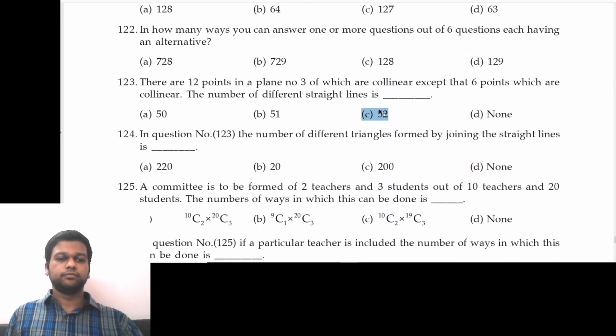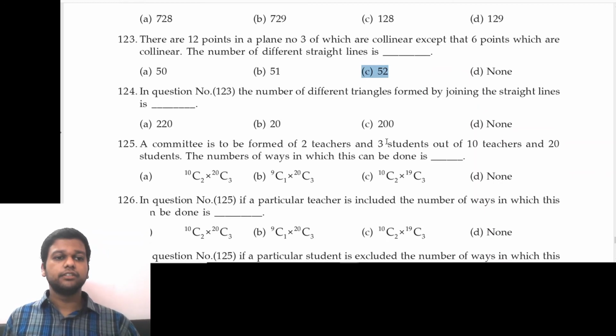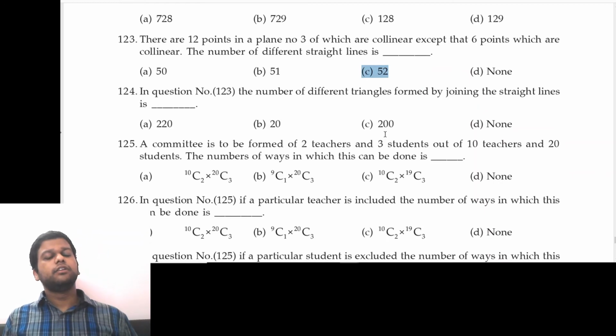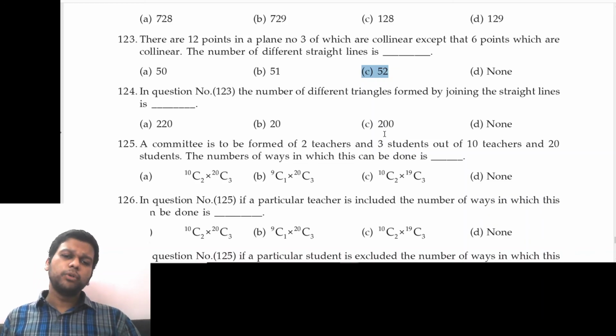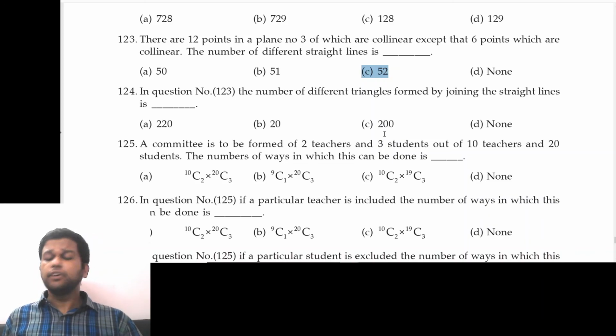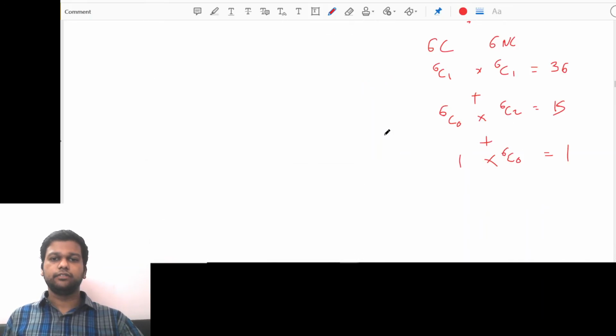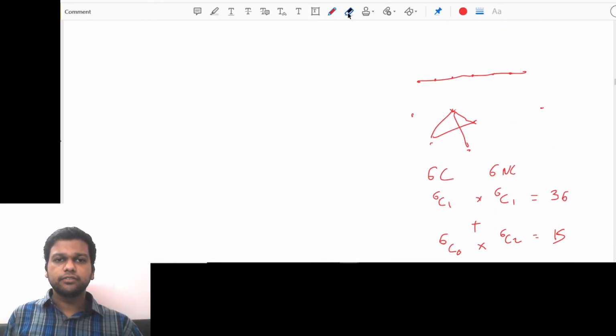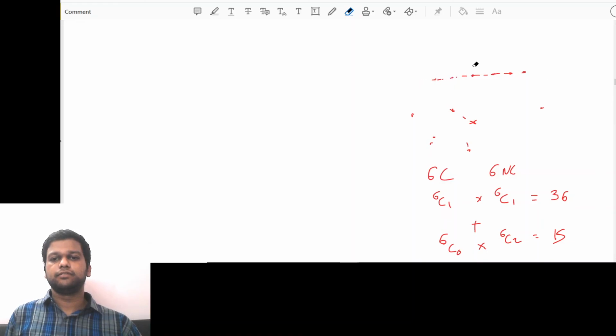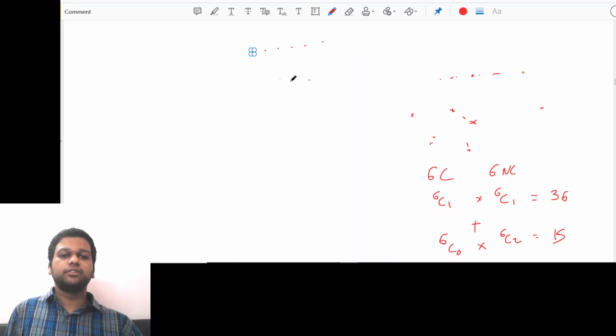Option C. Such kinds of questions are also there in the exercise. 124 is also dependent on it. In question number 123, the number of different triangles formed by joining the points is. Fine, let me draw it again. We have 6 collinear and we have 6 non-collinear, 1, 2, 3, 4, 5, 6. Fine. Assume that there are 6.